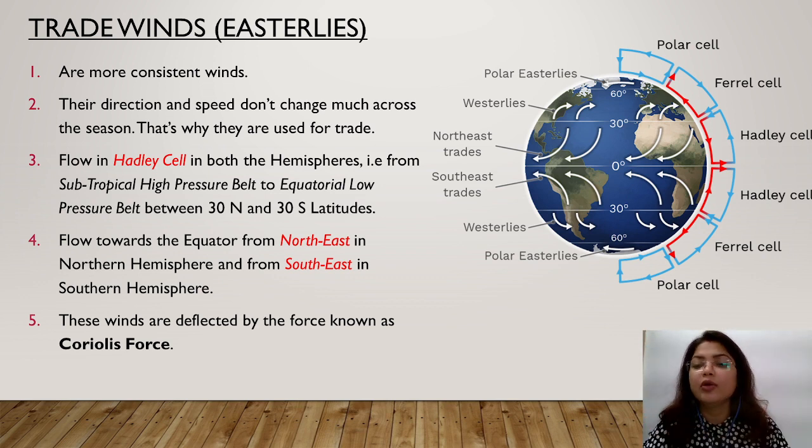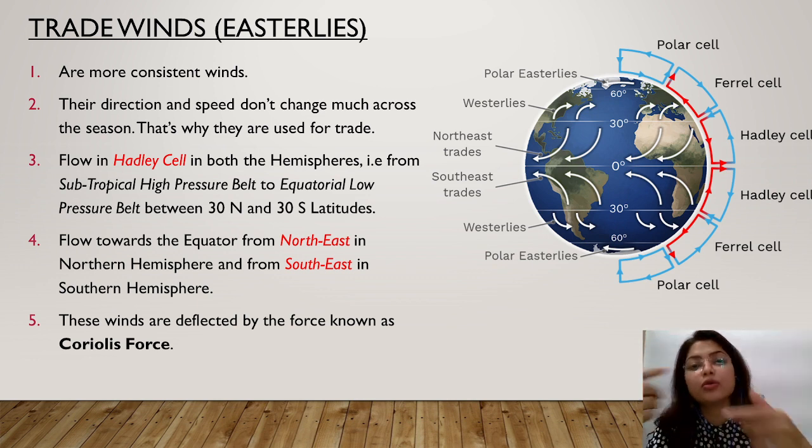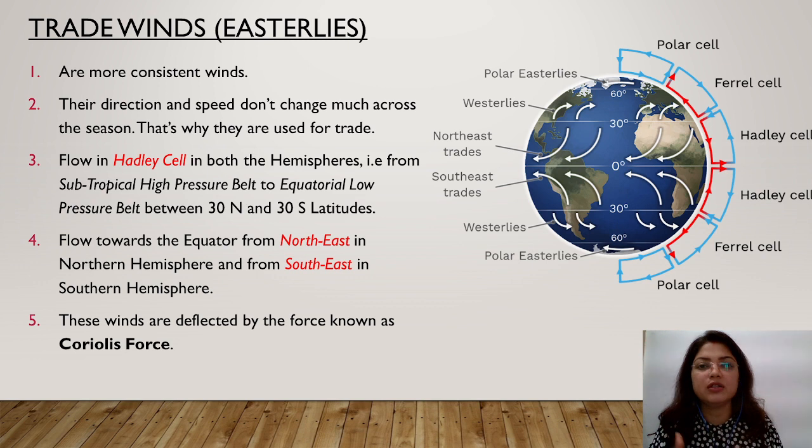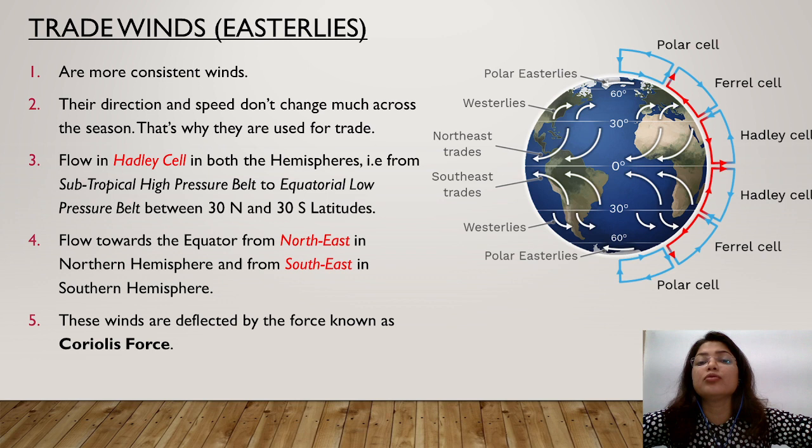It's just because there is a very narrow belt of width around 1 to 5 degrees, both in the northern as well as southern hemisphere, and this narrow belt is known as doldrums. Doldrums is also known as intertropical convergence zone. Since they are moving towards each other, they come over here. They are of the same speed, same nature, so they do not collide with each other. They converge here and they rise up.